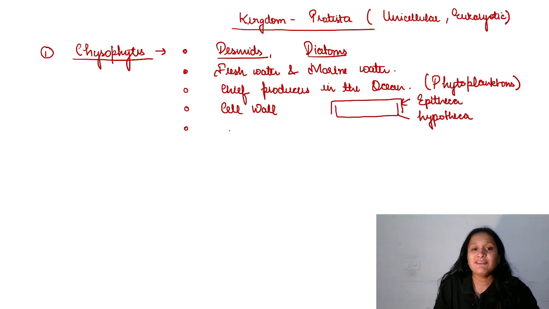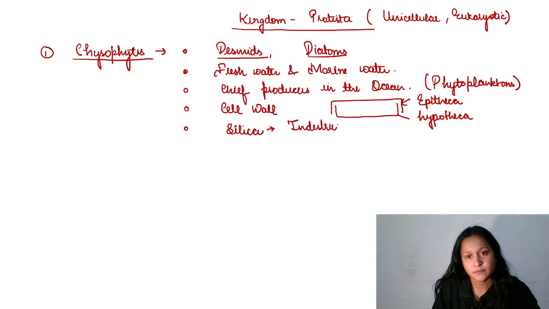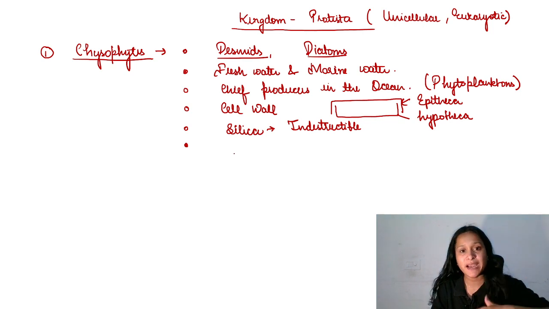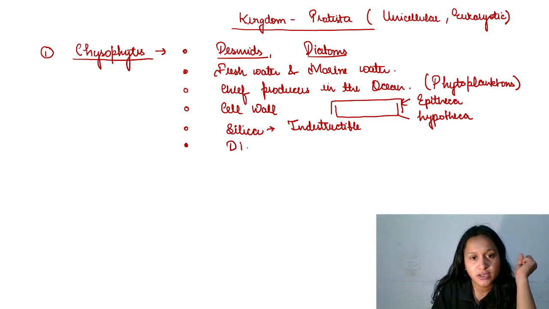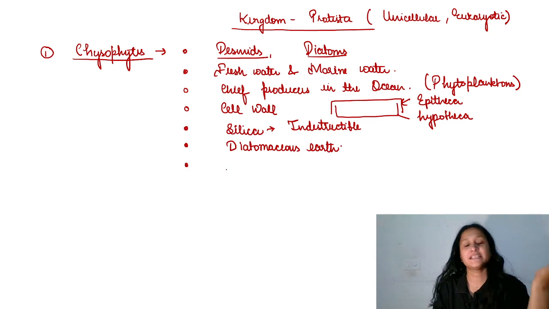Now in their cell walls silica is present, and because of this silica the cell wall is indestructible. And when they die, wherever they are living, their dead bodies settle down and in the ocean they form, नीचे बेड पे आपको क्या मिलेगा, diatomaceous earth. Okay, and this is of economic value, this is useful for us.